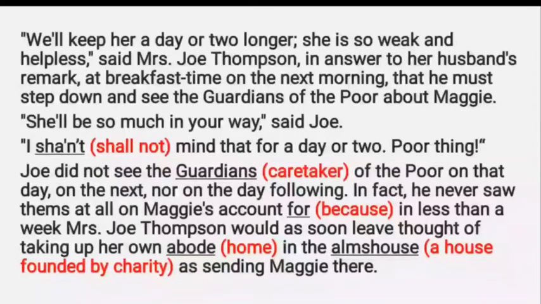Joe told his wife at the breakfast time the next morning that he must then go and see the guardians of the poor house about Maggie. To this his wife, Jane Thompson, insisted on keeping the child for a day or two because she was weak and sick. Who was weak and sick? Yes, the disabled child Maggie was weak and sick. Mr. Thompson said that she would hinder Jane's daily work, to which Jane expressed she was more than obliged for a day or two to spend time with the innocent sick child.